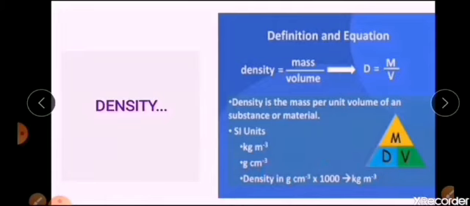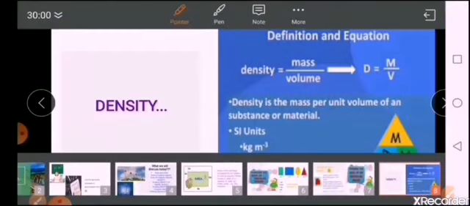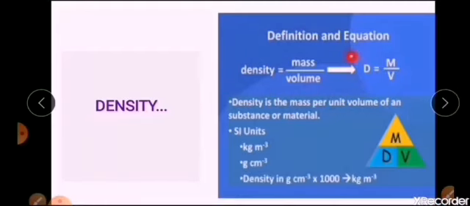Now the equation part. Density is given by mass upon volume, and density is represented using D, mass M, volume V. So in short, D equals M upon V. Very important when you are going to solve numericals.